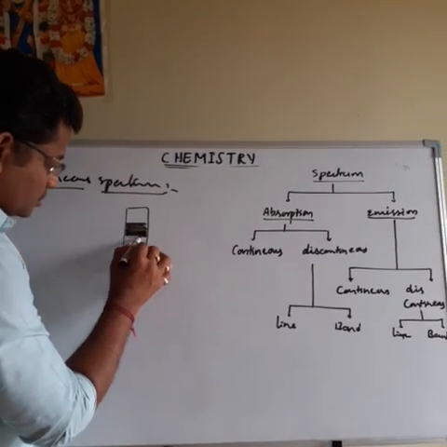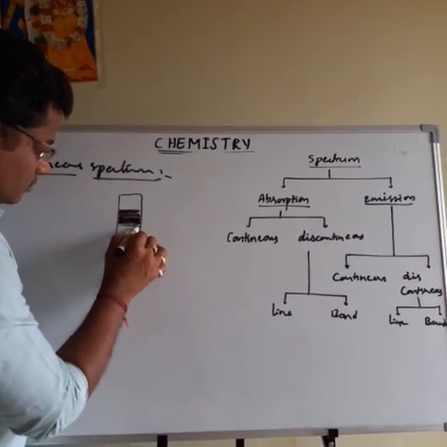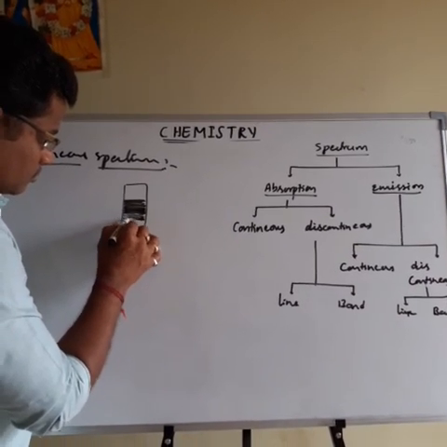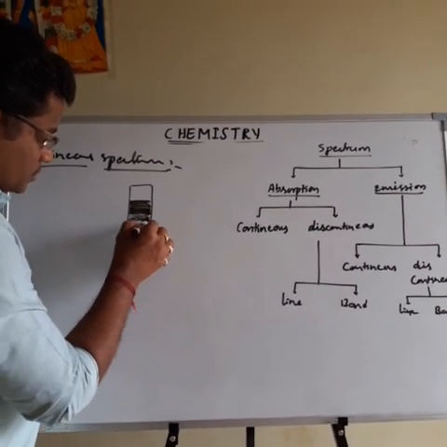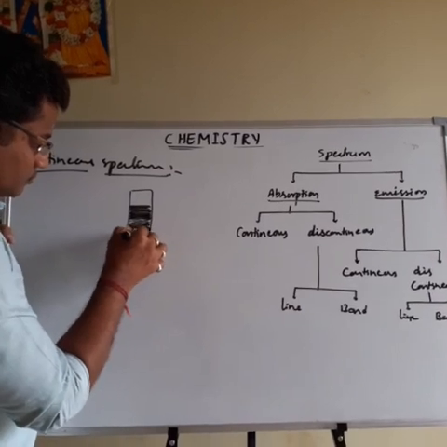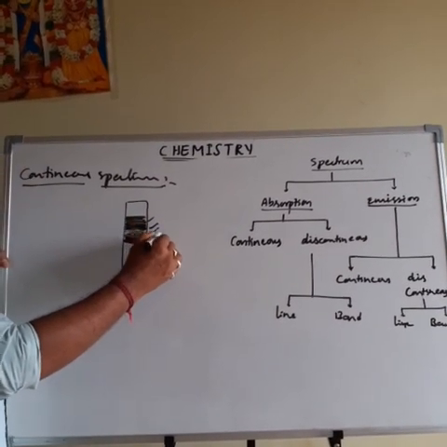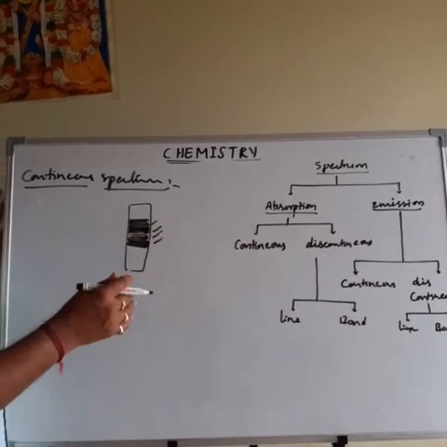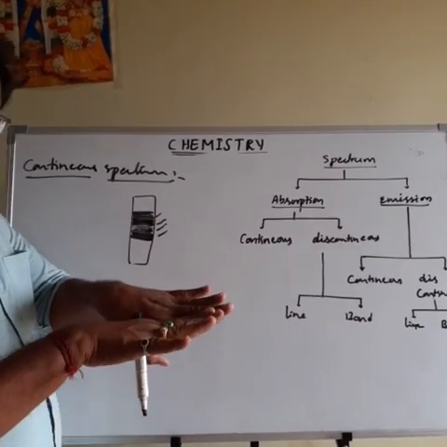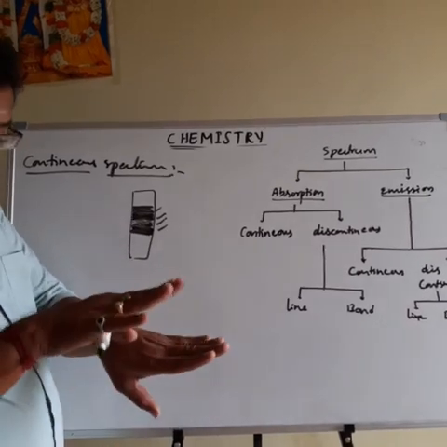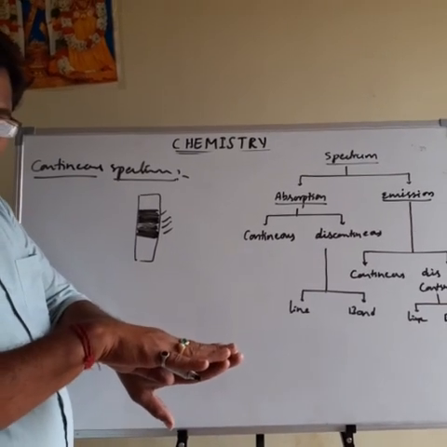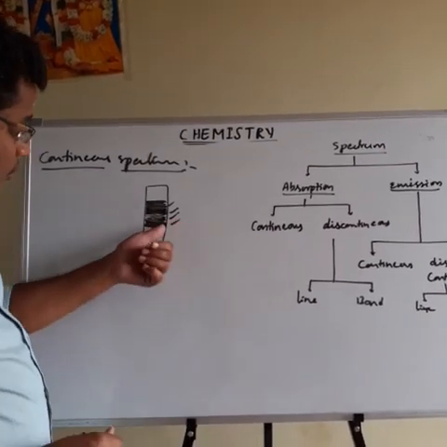Again, this is the next type of wavelength. Then next another wavelength. Different colors are there. This is one color, this is another color, this is another one, this is another one. One color merges into another color, one wavelength merges into another wavelength. There is no gap between them.